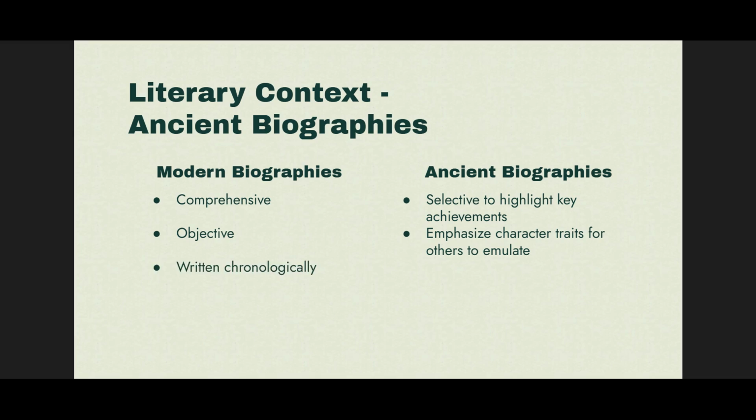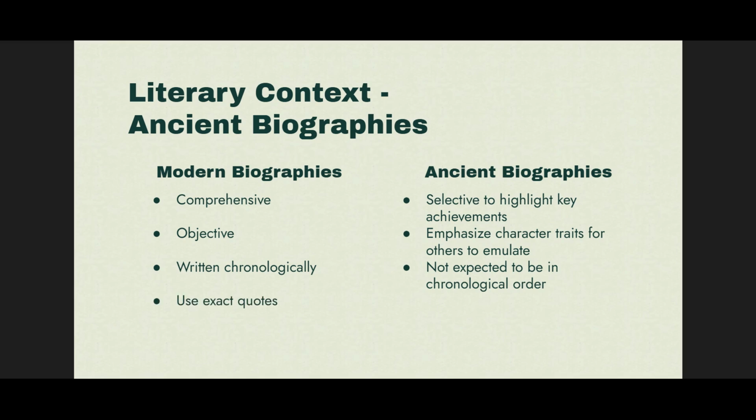While modern biographies are usually written in chronological order, ancient biographies follow more basic chronological requirements. They are usually in order of birth, if known, then life, then death. Aside from this, events within the person's life could be out of order. In fact, it was much more common for them to follow a thematic order that brought up different parts of their life as they pertained to a specific topic. This means that even though Matthew, Mark, and Luke wrote about many common events, they were not always written in the same order. This would have been seen as a normal way of writing in the first century biographies.